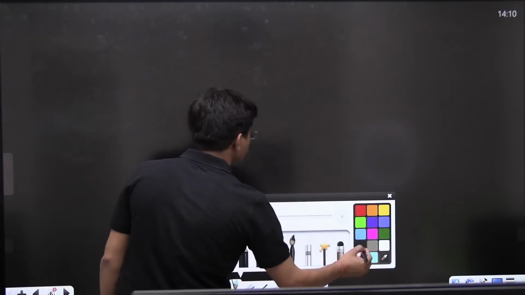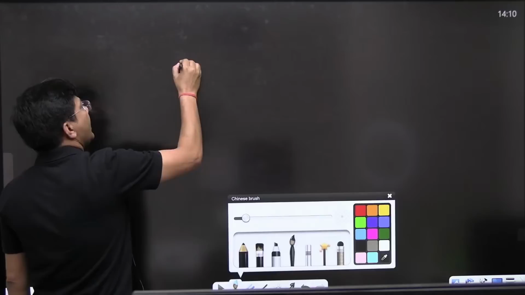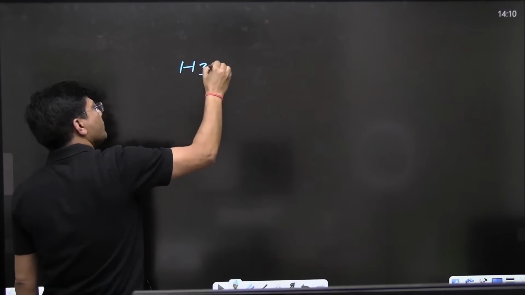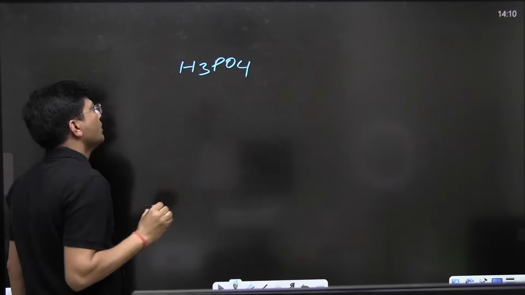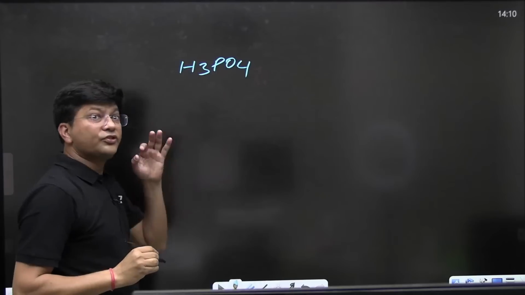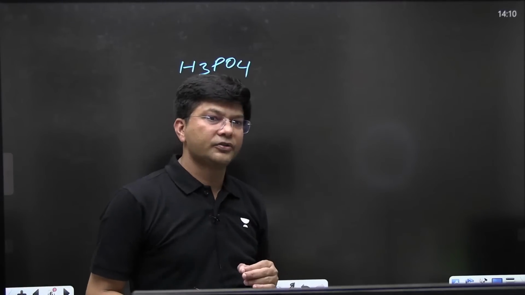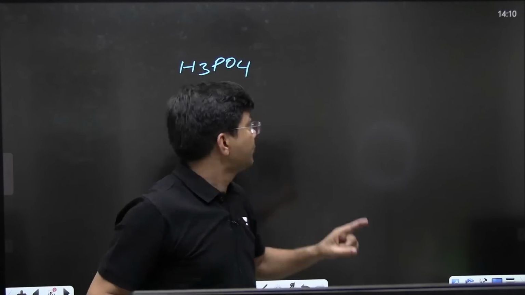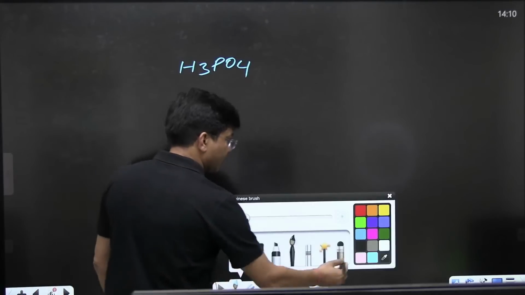See to it, everyone. H3PO4. Just find out the oxidation state of phosphorus. I will say the oxidation state of phosphorus is +5 at this place.